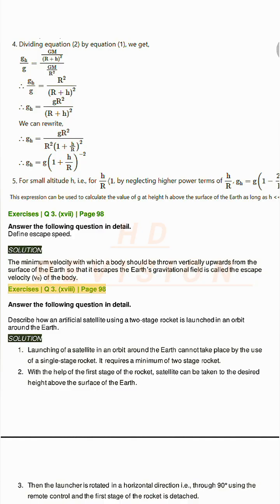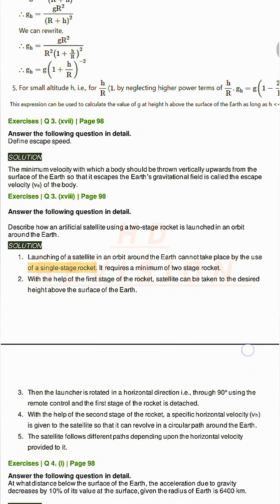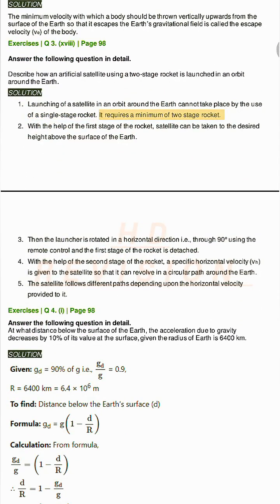Exercises Q3. XVIII, page 98. Answer the following question in detail. Describe how an artificial satellite using a two-stage rocket is launched in an orbit around the Earth. Solution. 1. Launching of a satellite in an orbit around the Earth cannot take place by the use of a single-stage rocket. It requires a minimum of a two-stage rocket. 2. With the help of the first stage of the rocket, the satellite can be taken to the desired height above the surface of the Earth.